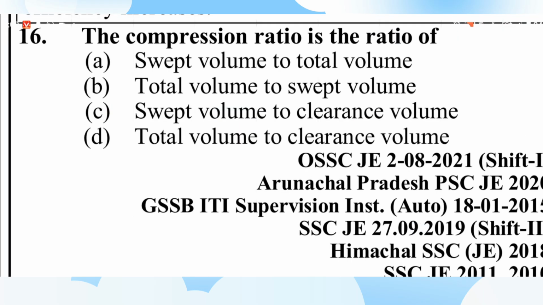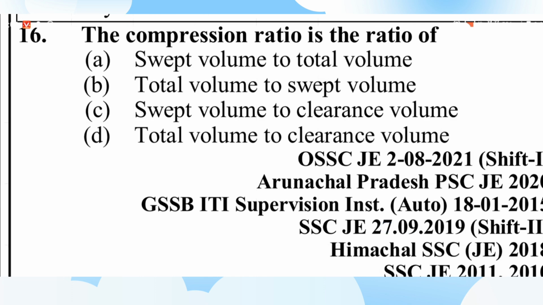Question number 16. The compression ratio is the ratio of A swept volume to total volume, B total volume to swept volume, C swept volume to clearance volume, D total volume to clearance volume. Compression ratio is the total volume to the clearance volume.